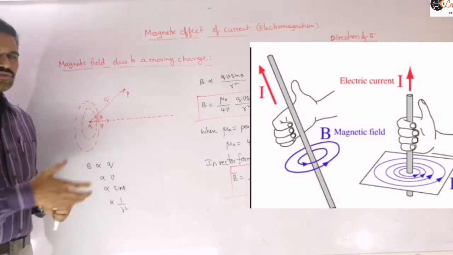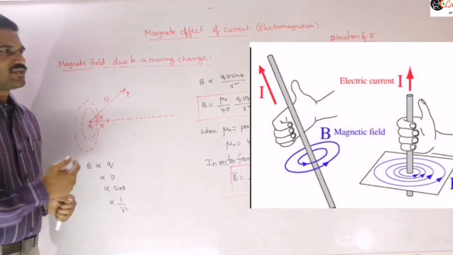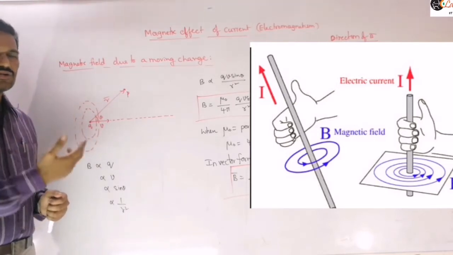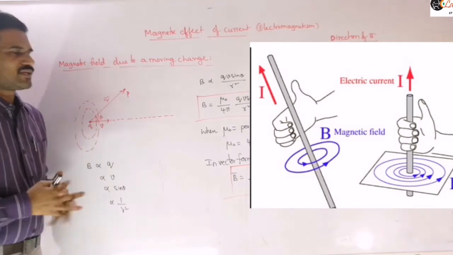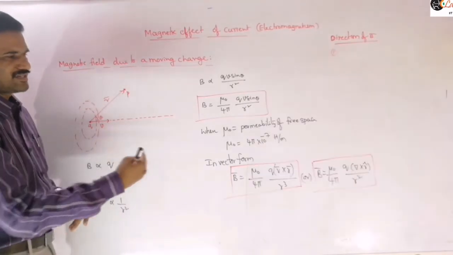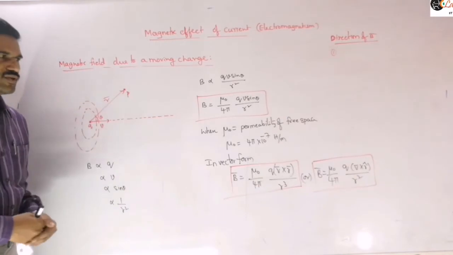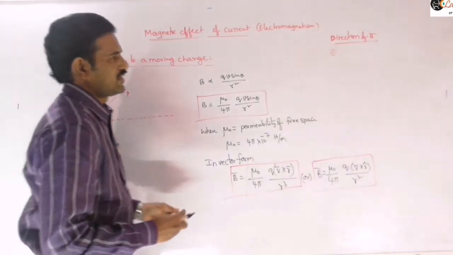Right? So that indicates the direction of the magnetic field there. The tangent to the line of force will give the direction of the field at that particular point. So then let us write some important points regarding these expressions.